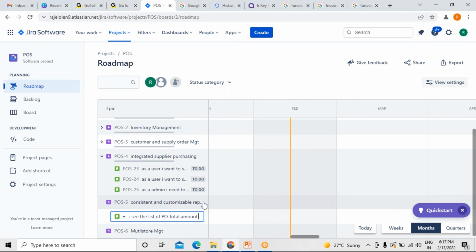Whether you are doing it regularly or optionally, that's different. But anyway, we will have an option to see the total PO amount, right? For what reason?